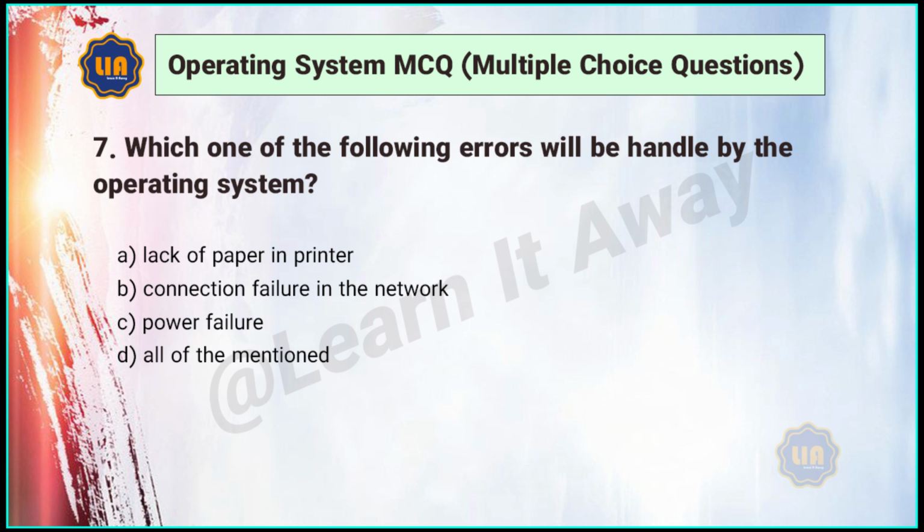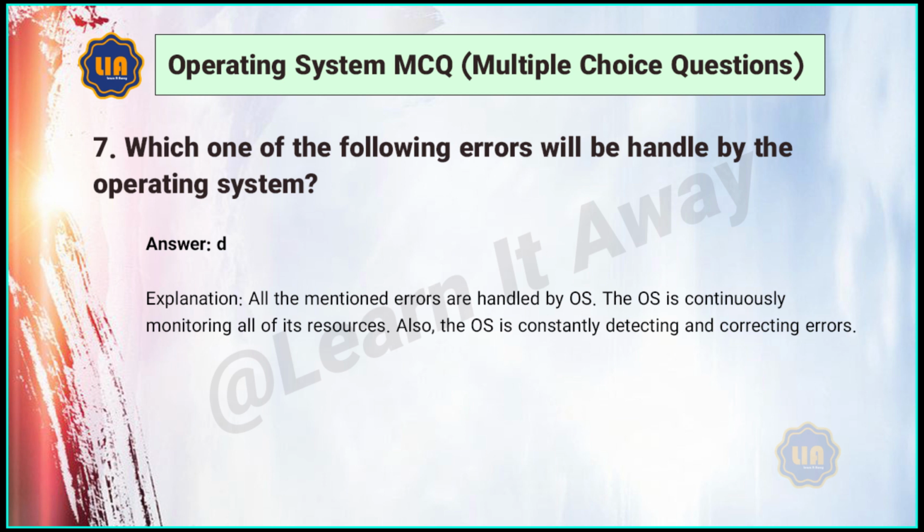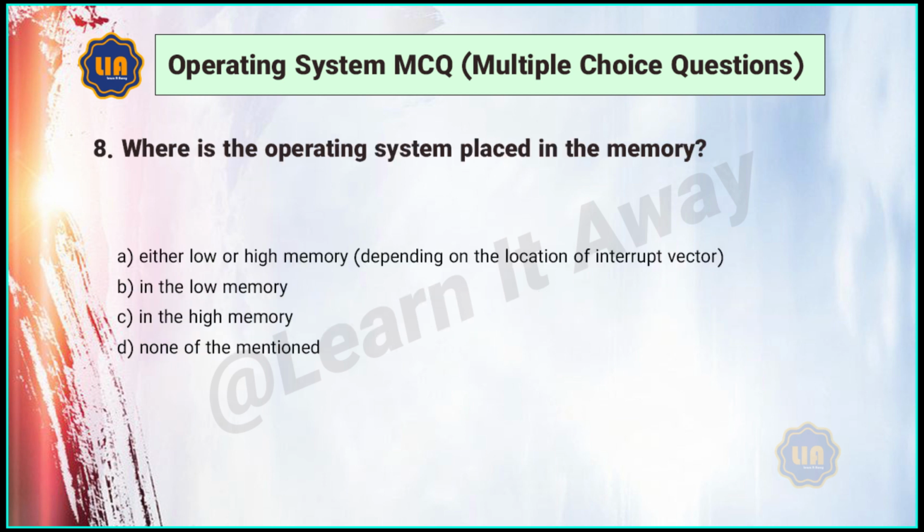7. Which one of the following errors will be handled by the operating system? A. Lack of paper in printer. B. Connection failure in the network. C. Power failure. D. All of the mentioned. Answer: D.